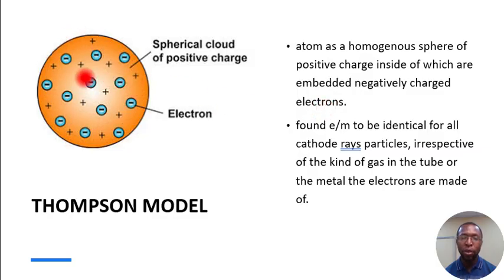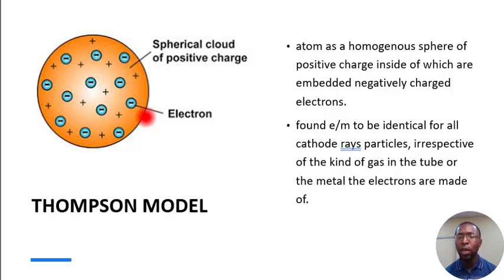can see here. So you see it as a homogeneous sphere, positively charged, but inside this sphere we have some particles known as electrons. As you can see, the minus sign there represents the electrons, and the sphere itself is positively charged. That is his own description of an atom. He went further to say that the ratio of the charge of this atom and the mass of this atom are identical, irrespective of the type of atom that it may be.